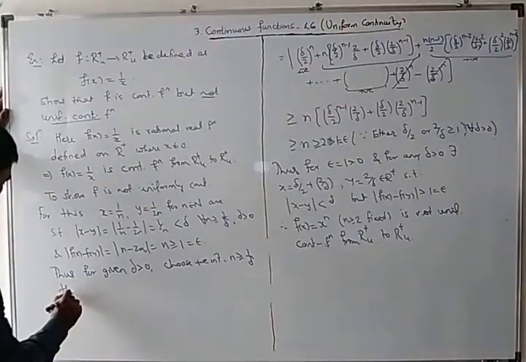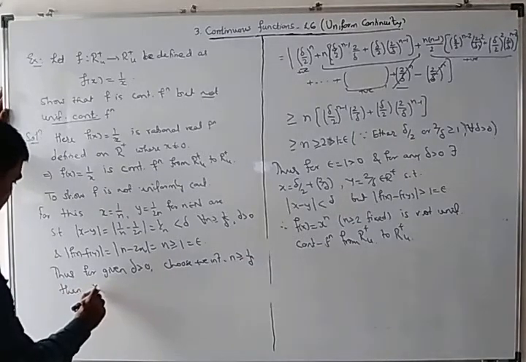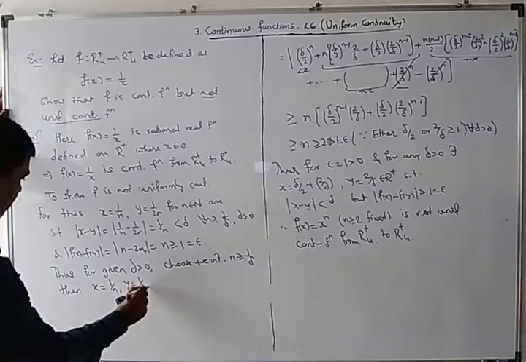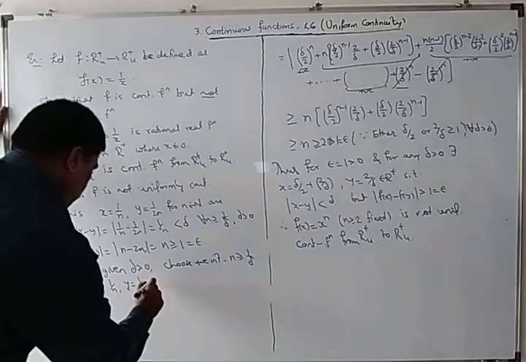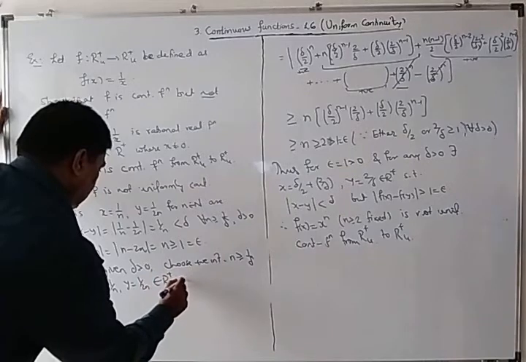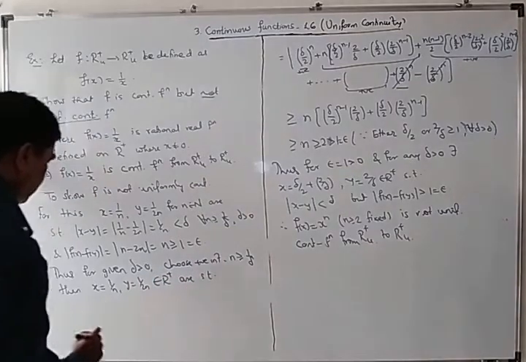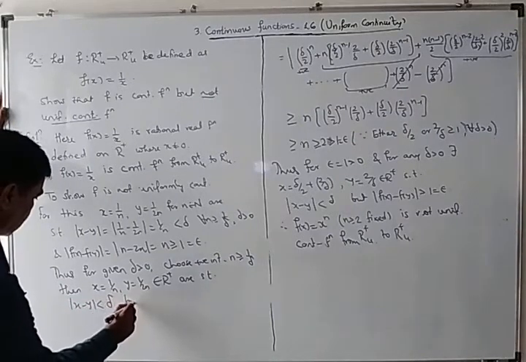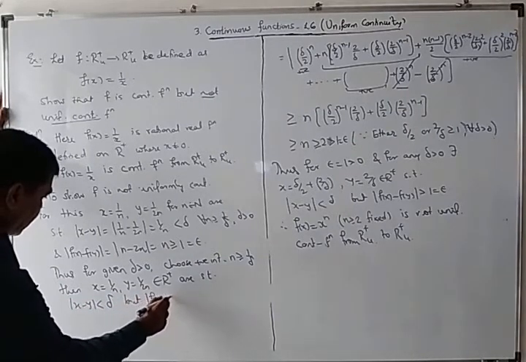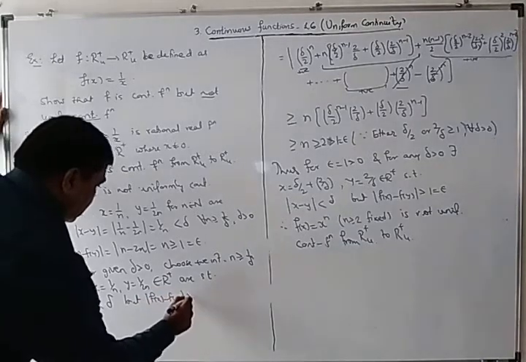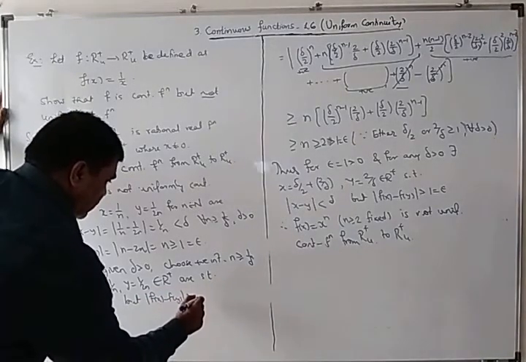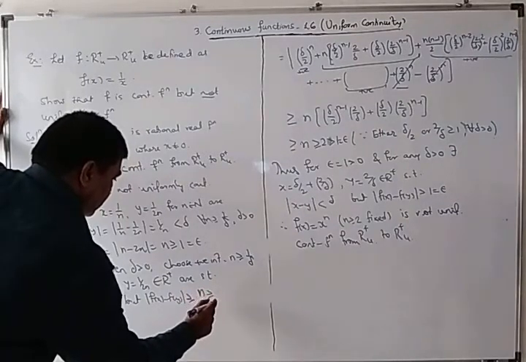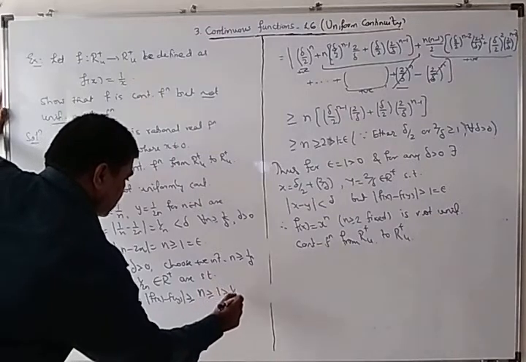Then x equal to 1 by n, y equal to 1 upon 2n belonging to R plus are such that mod of x minus y is less than delta, but mod fx minus fy is greater than or equal to 1, or n greater than or equal to 1, greater than half, equal to epsilon.